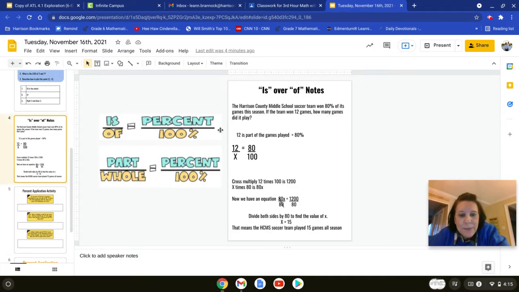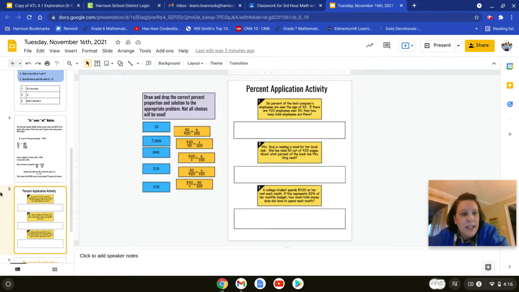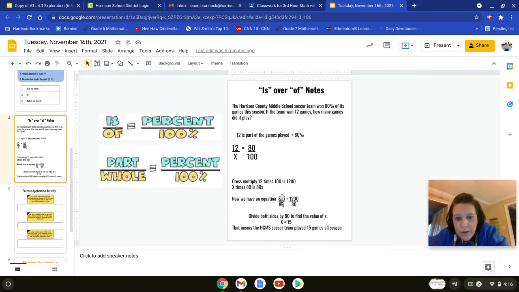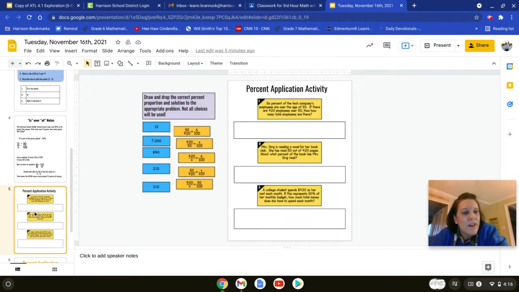So to find it, what you're going to do is cross multiply. So you have 12 over some number equals 80 out of 100. So you're going to cross multiply 12 times 100. That's 1200. And 80 times x. Well, that's solving a one-step equation. So that means you divide both sides by 80. And that tells you that they played 15 games. If you divide 1200 by 80, you get 15. I know that solving one-step equations should be fairly doable.